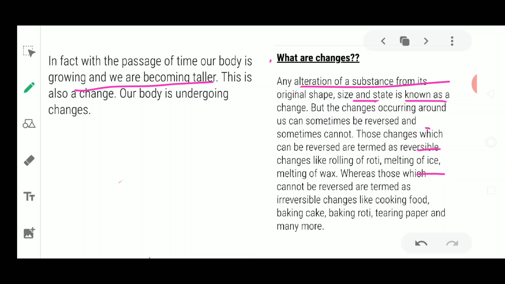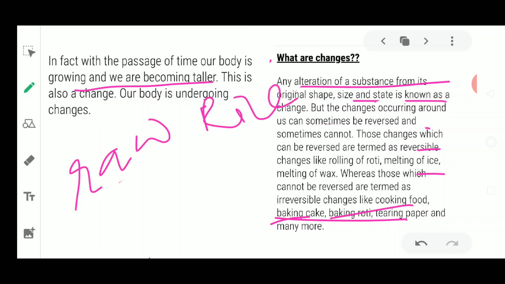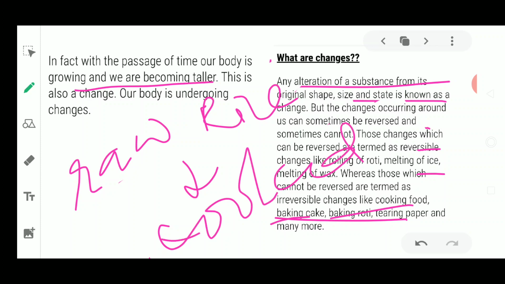Similarly, examples of irreversible changes are baking of cake and baking of roti. Sorry, these are irreversible changes. Once these have been changed, cooked food cannot be converted back into raw food. Raw food material or raw rice could be converted into cooked form, but after cooking it, you cannot reverse it back to its original form, meaning raw rice.